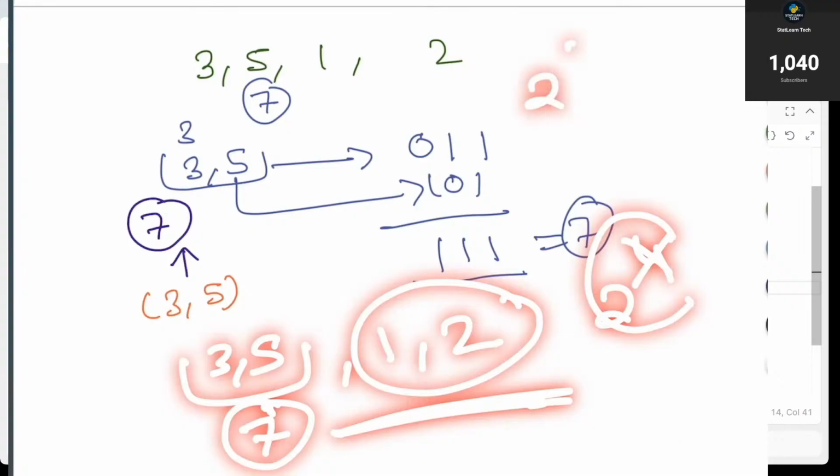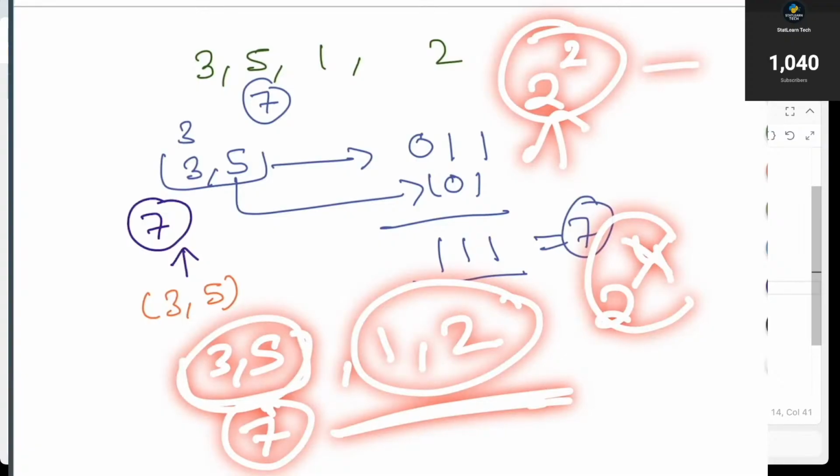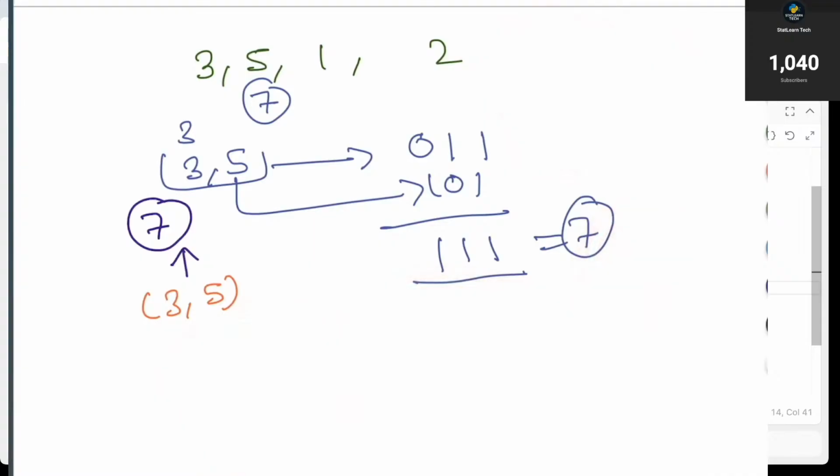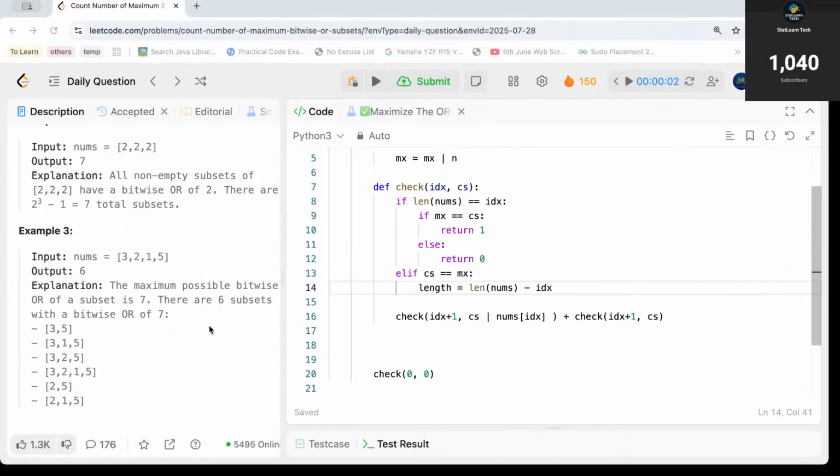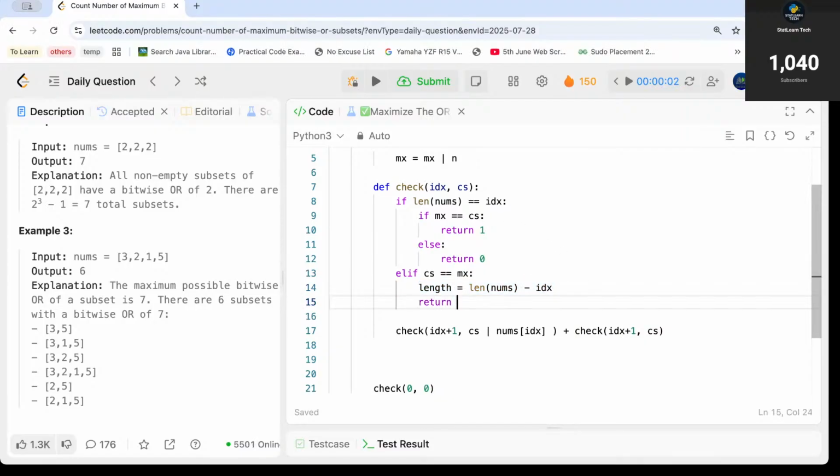We can create 2 to the power 2 more subsets. Apart from this, we can create these number of more subsets, so I need to count all these subsets. For all these subsets, the sum will be 7, or the sum will be maximum. So this is the length. Now after finding the length, don't return 1, instead return the power of 2 comma length.